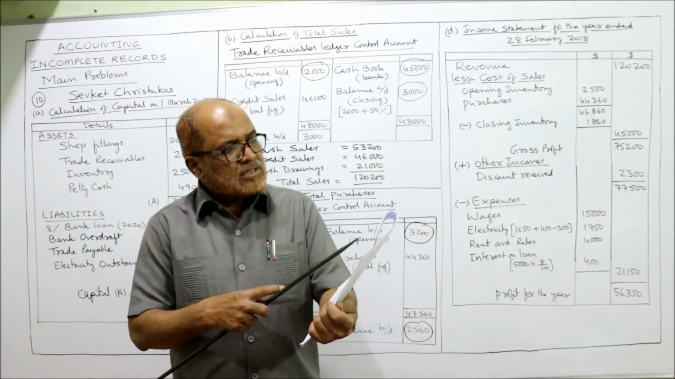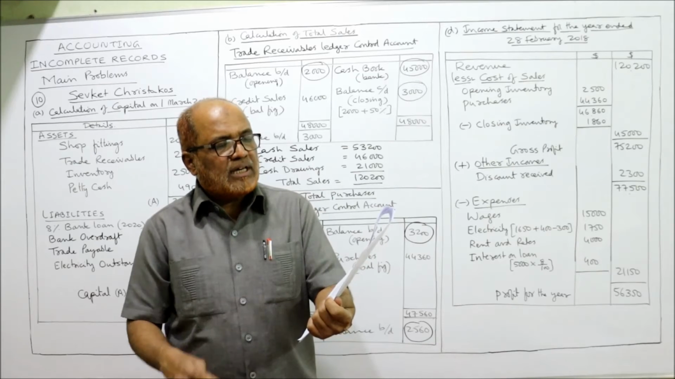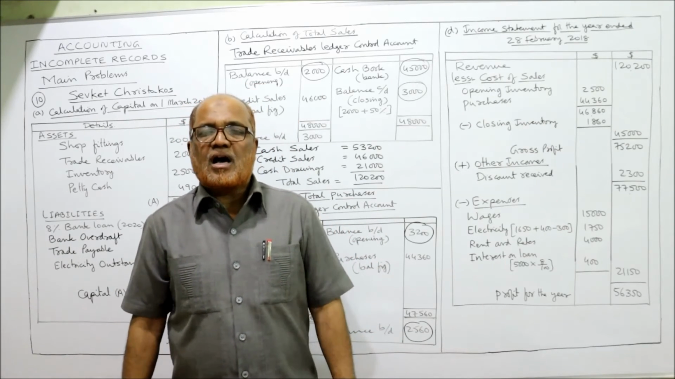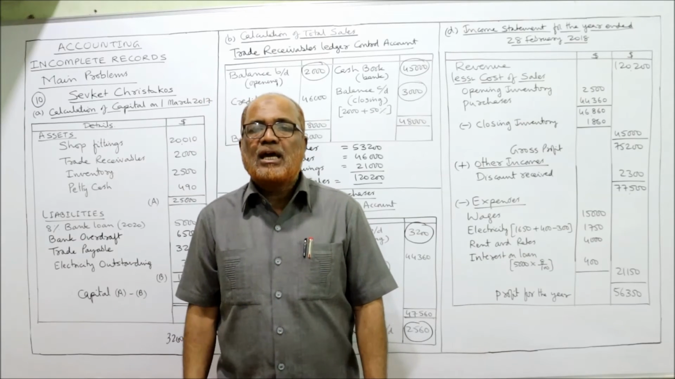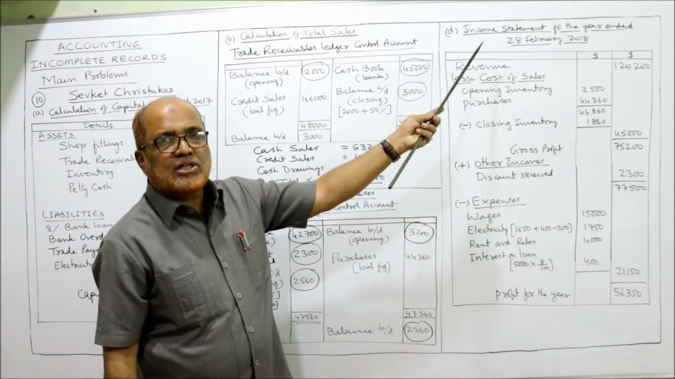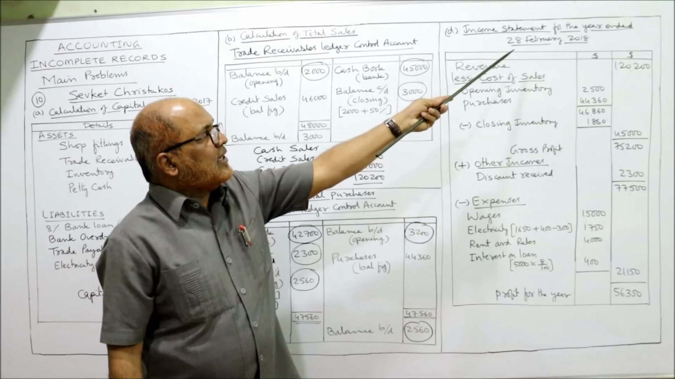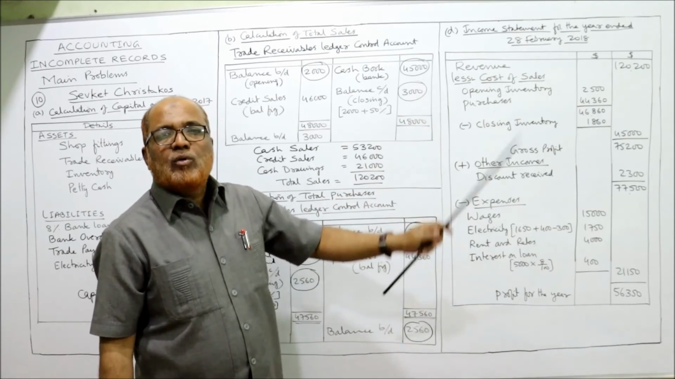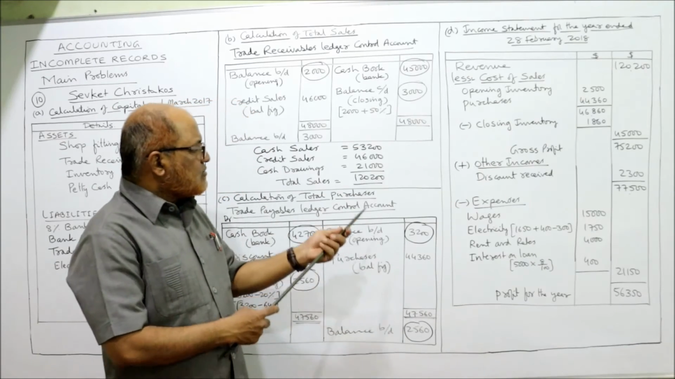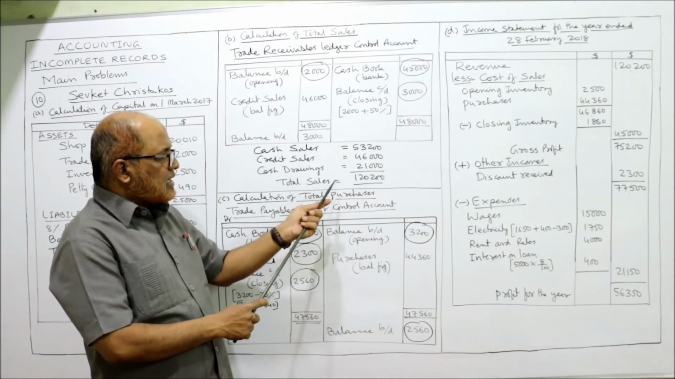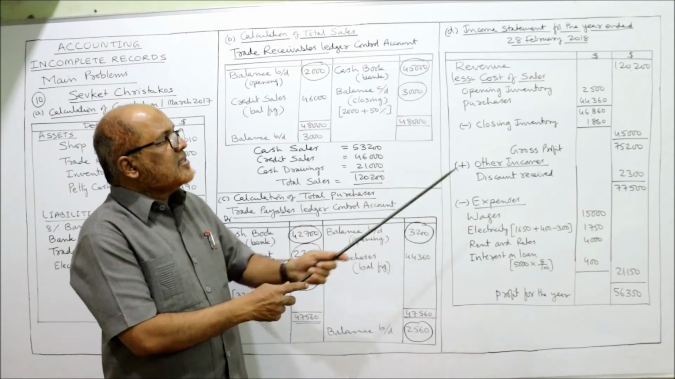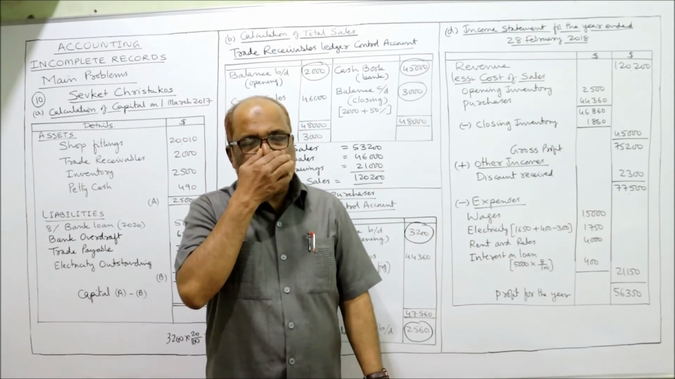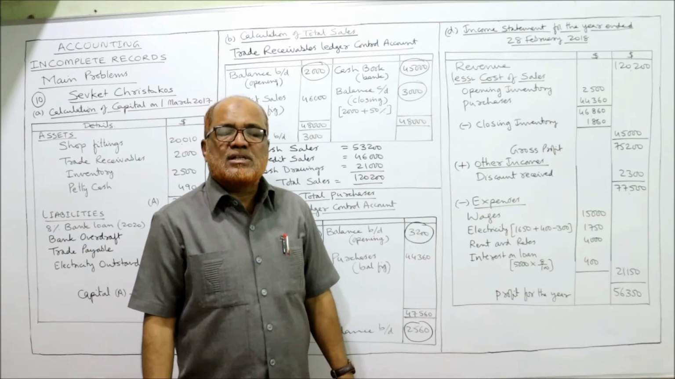Now, next, prepare an income statement for the year ended 28 Feb 2018. Finally, it is asking you to make the income statement. This is the income statement for the year ended 28 Feb 2018. Revenue. Revenue means sales. How much total sales we have calculated? Here you can see total sales 1,20,200. Same 1,20,200. From sales revenue, we deduct cost of sales.